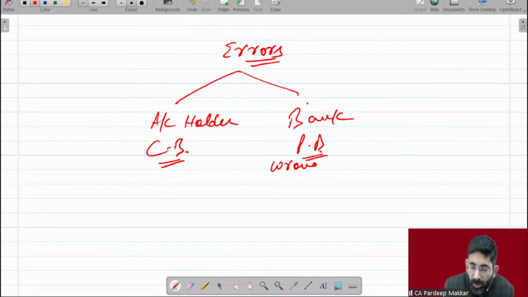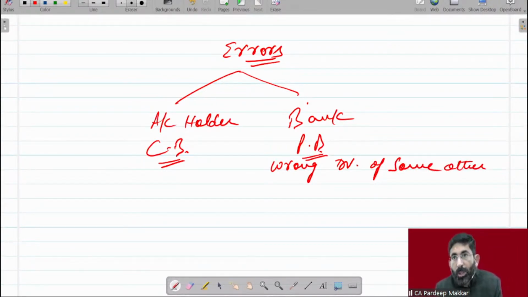Wrong debit of some other account. Means some other, either that will be my saving account or it may be of some other customer account. So bank has wrongly added any amount of some other person into my account, or deducted any amount of some other person from my account. So that is error made by bank.